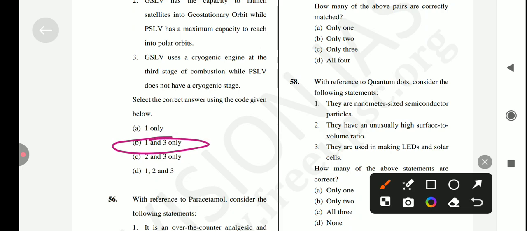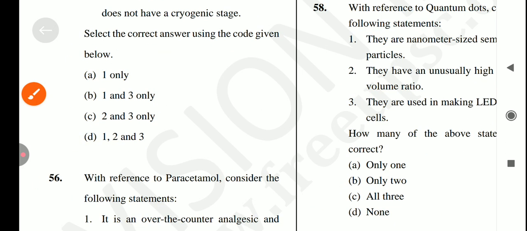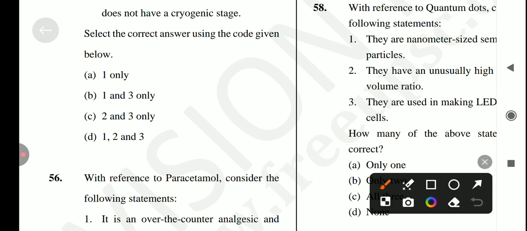Okay, and if we're talking about GSLV and PSLV, there are some examples of what PSLV launches. PSLV is the third generation and first Indian launch vehicle to be equipped with liquid stages. Okay, and if we talk about launches, what has PSLV launched?